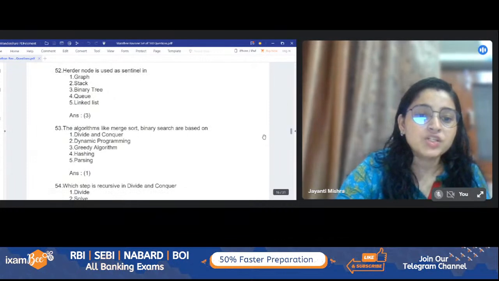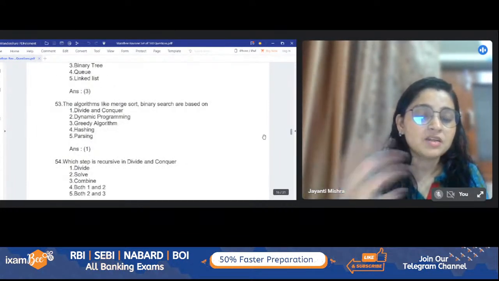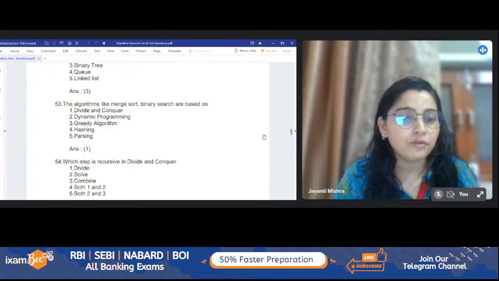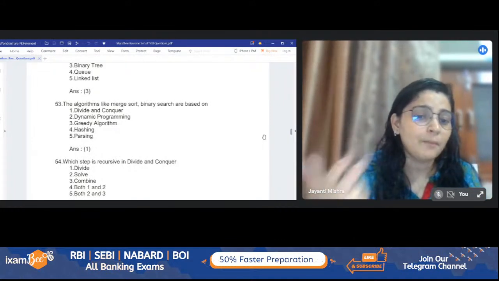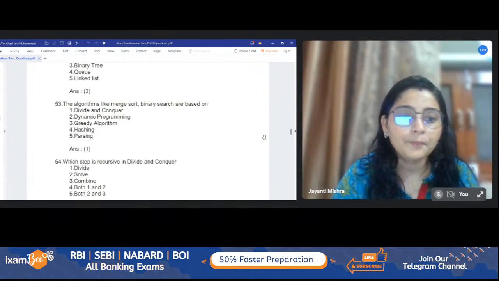Okay, which step is recursive in divide and conquer? So which of these steps is recursive in nature when it comes to divide and conquer? Divide, solve, combine: both one and two, or both two and three. Quick answer.